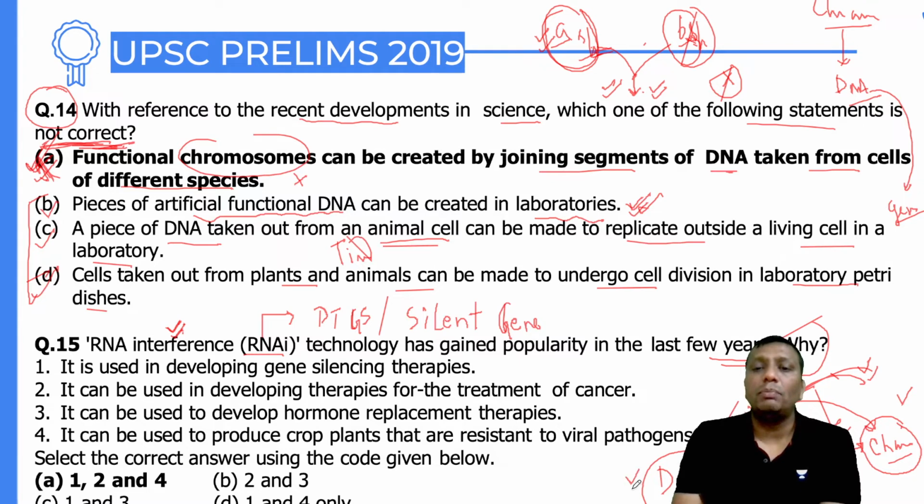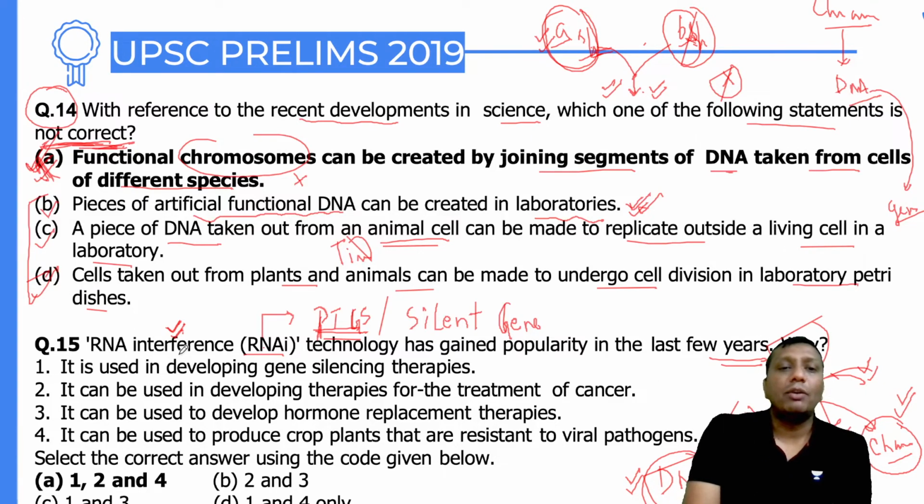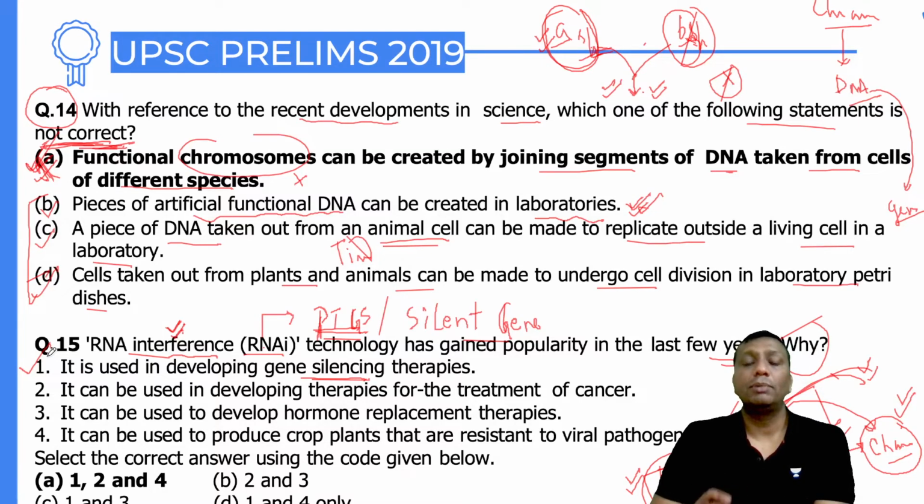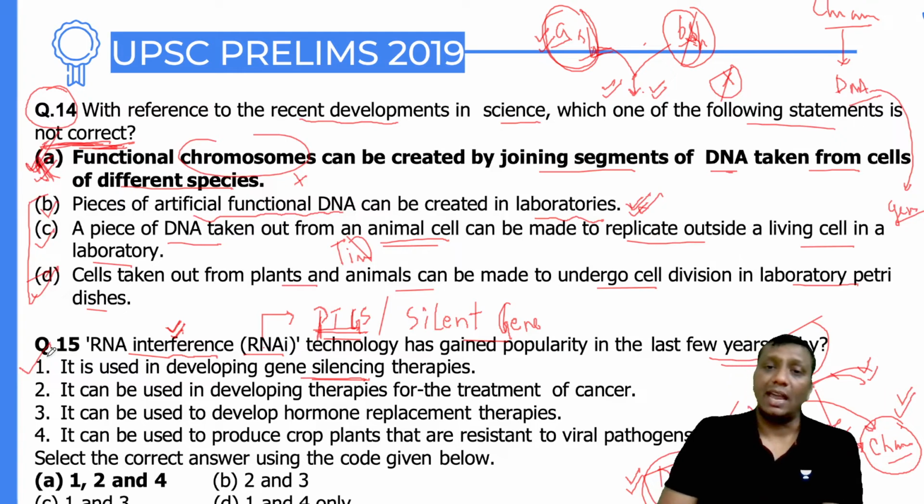The reason is we are going to stop the expression of the genetic sequences, the DNA sequences, and this DNA or genetic sequence is going to be silent. They are not expressing the character at the post-transcription level, and that's why it is called post-transcription gene silencing. The gene expression is going to be silent, and this is the reason, guys. RNA interference, ultimately post-transcription, is what? At the RNA level, we are going to stop the mechanism. So ultimately it is called that we are going to interfere with RNA. RNA interference is a case of gene silencing. Definitely, the first statement is right. See, the question is at a very advanced level, and here I can proudly tell you, guys, this entire discussion is from the classroom program I discussed, and UPSC made it directly.